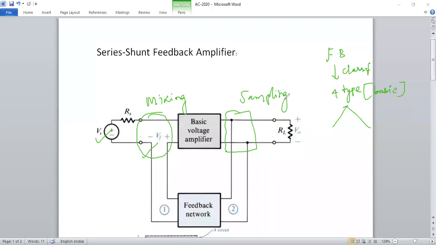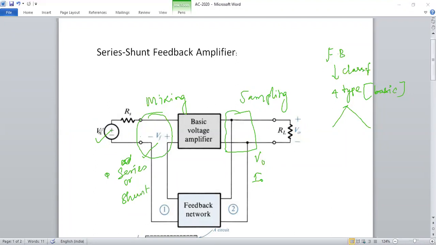From the output, what are you taking: the voltage V naught, or the current I naught? Based on that, the mixing is decided. Here we say it is series mixing. Series means the feedback signal is added with the supply signal, or else you are shunting it. When the feedback signal is in series with the supply signal, it is because you want to add the feedback signal with the supply signal.